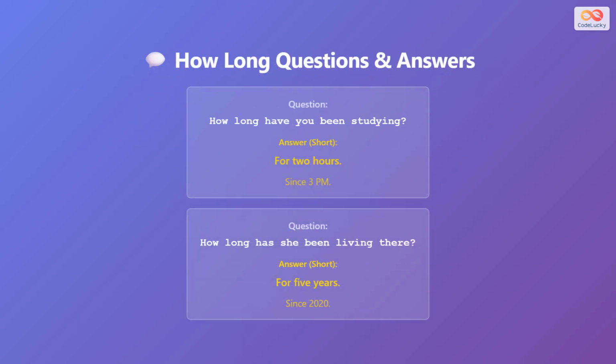When someone asks, how long have you been studying? You can answer in two ways. You can say for 2 hours to show a period of time, or you can say since 3 p.m. to show a starting point. For the question, how long has she been living there? The answer could be for 5 years or since 2020.